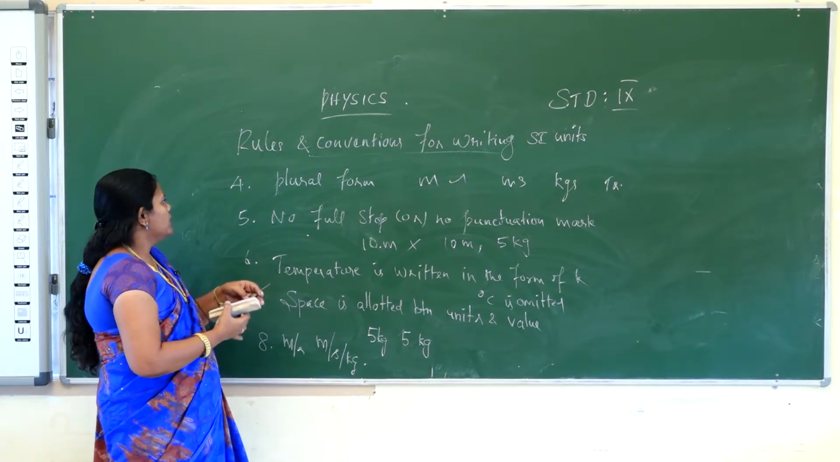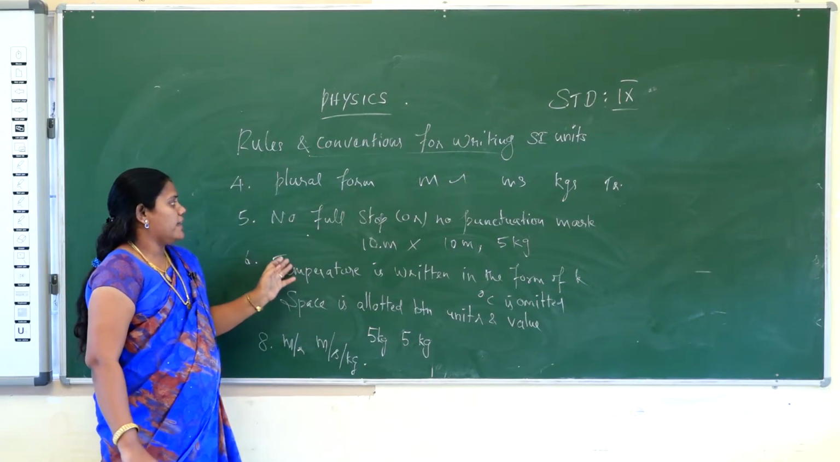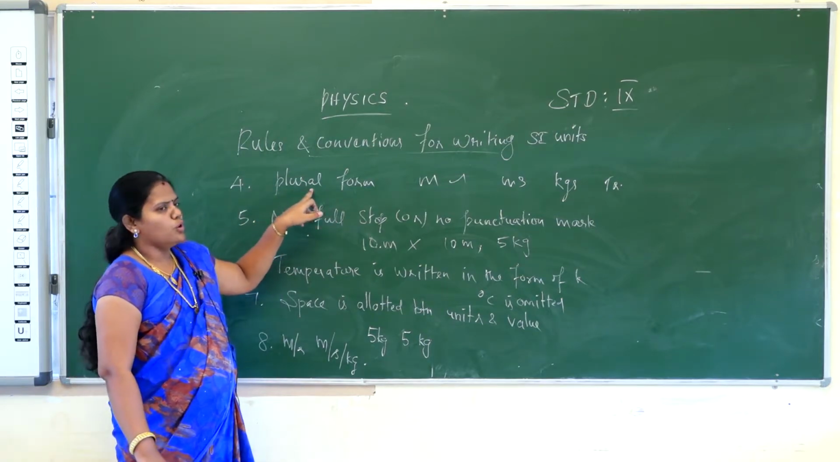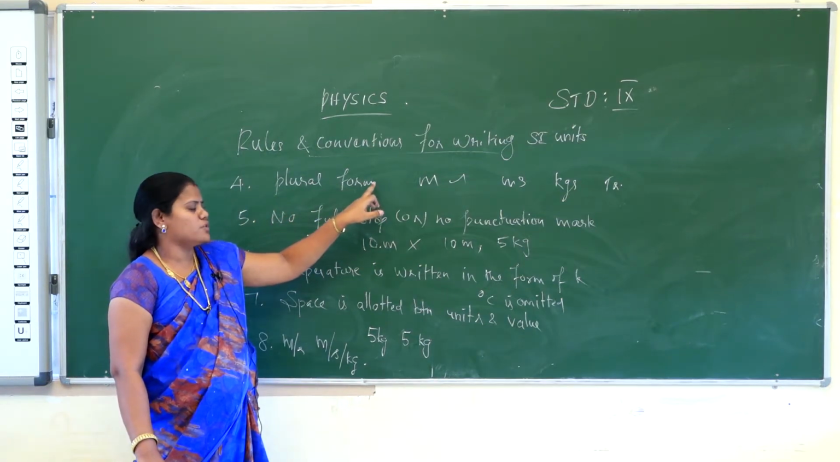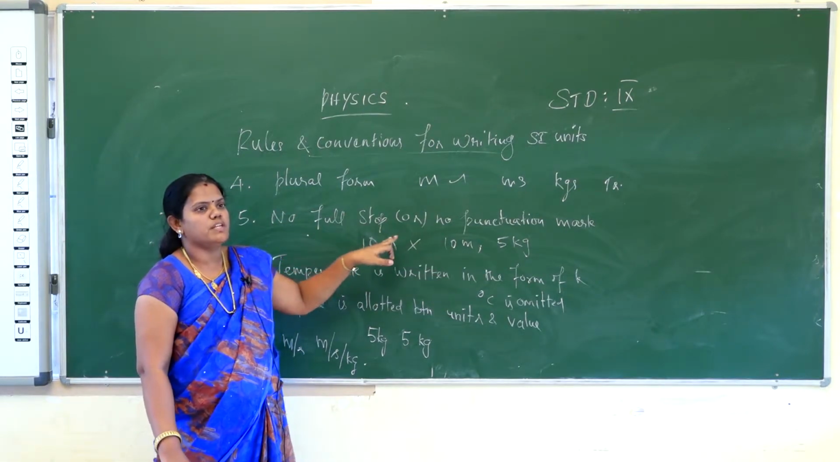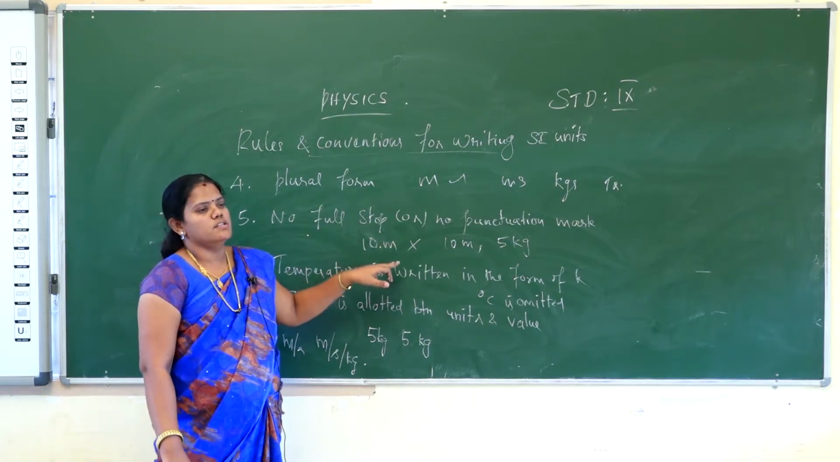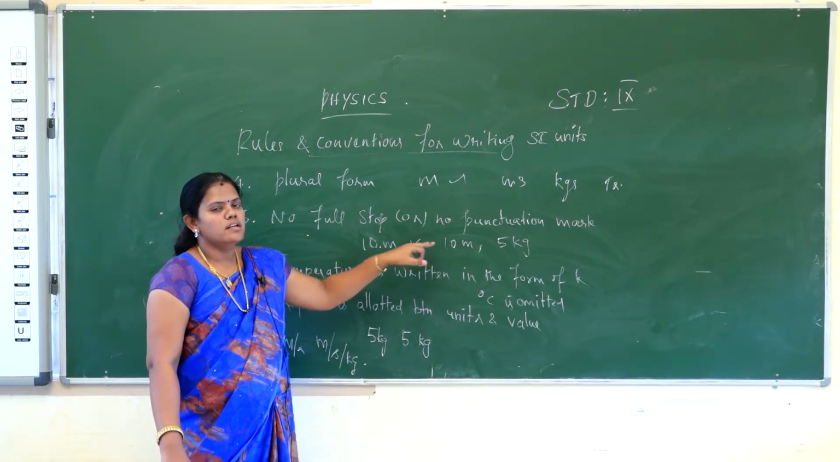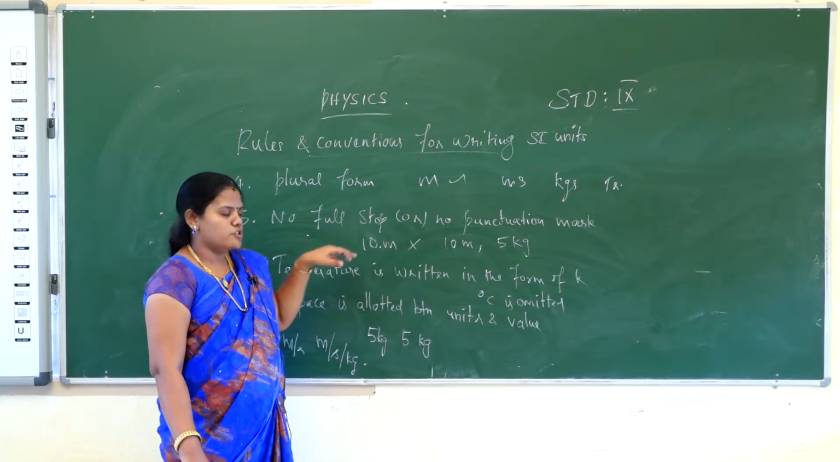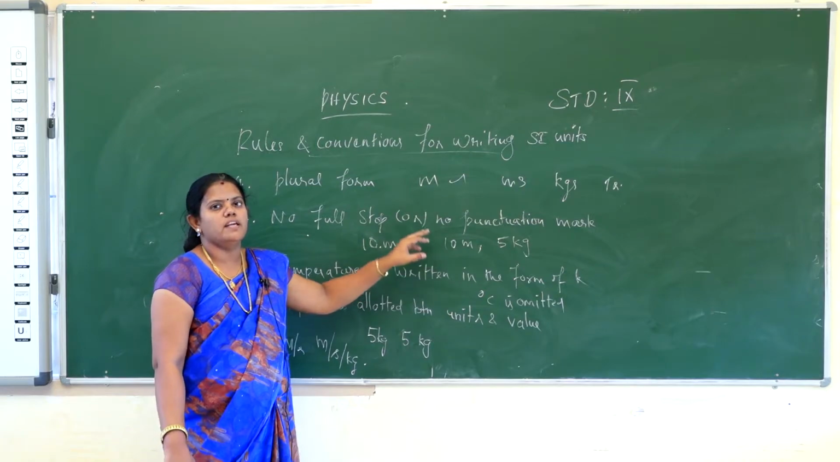Then the 9th one. Again, what is the meaning of plural form? No plural format of units should be used. And then the 5th one, no full stop or punctuation marks between the unit and the value. And the 6th one, temperature should be written in Kelvin, where the degree sign is omitted. In degree Celsius, the degree sign is included.